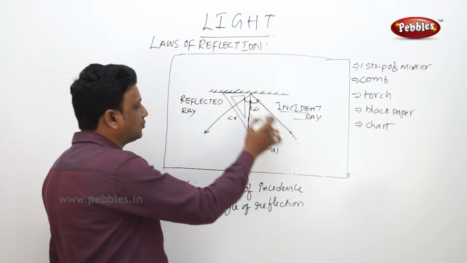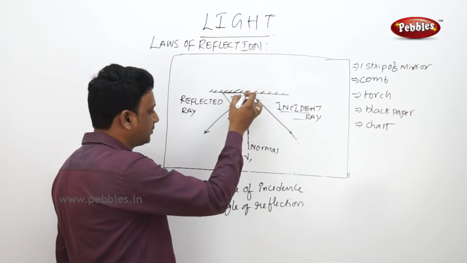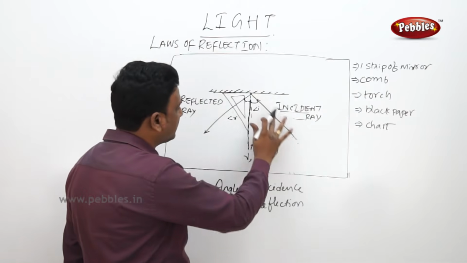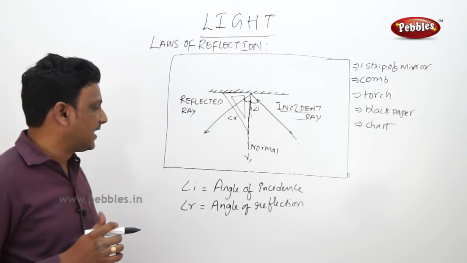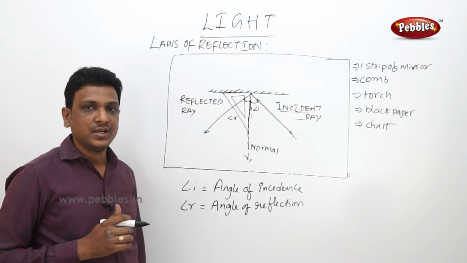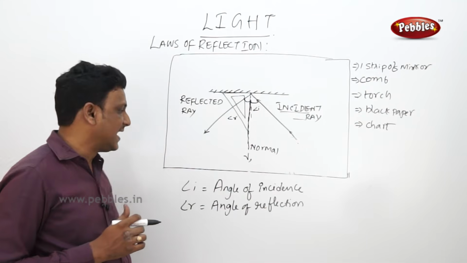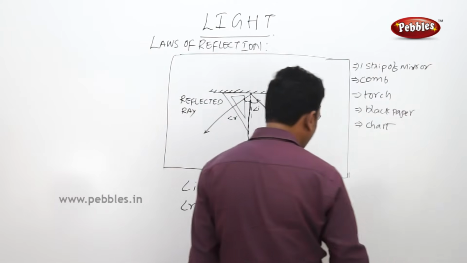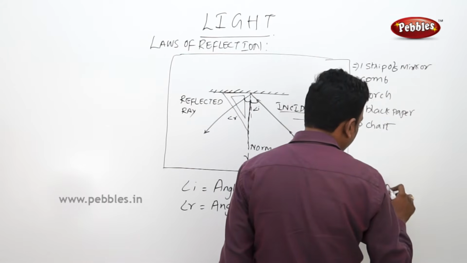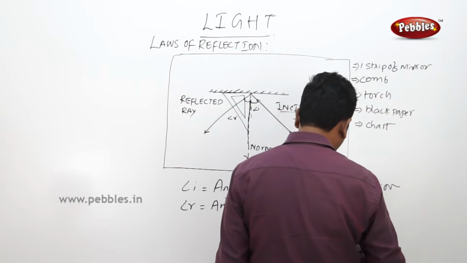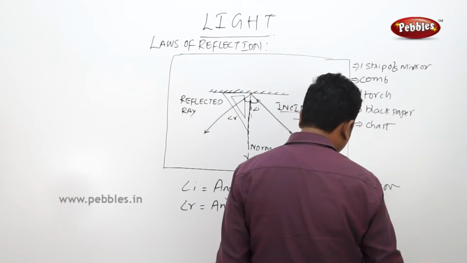When the source of light, the incident ray and the reflected ray are all on the same plane, you will always find that the angle of incidence is equal to the angle of reflection. So this is one of the laws of reflection.